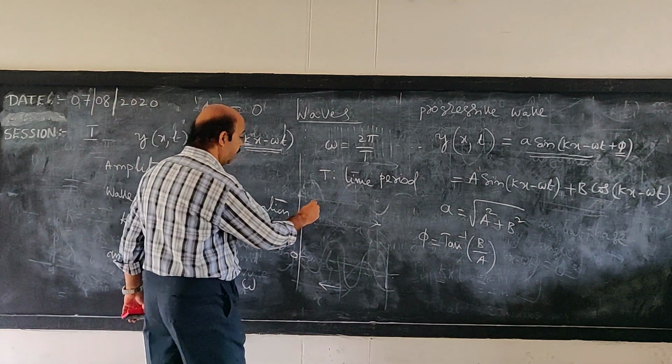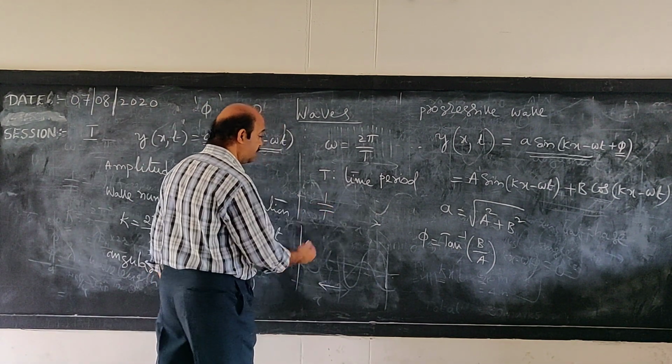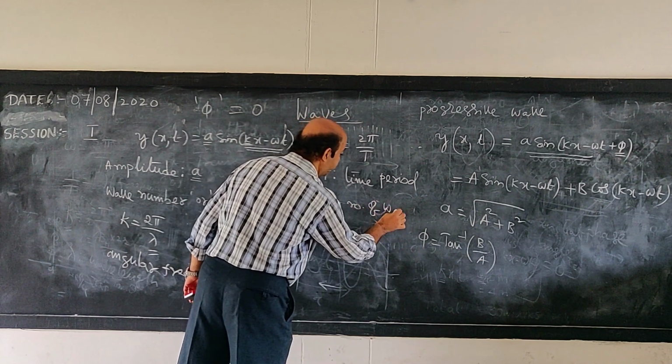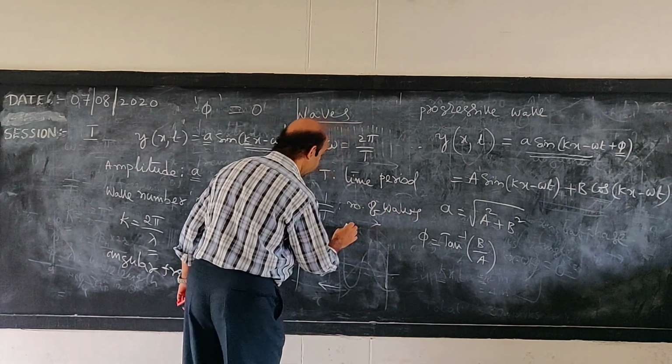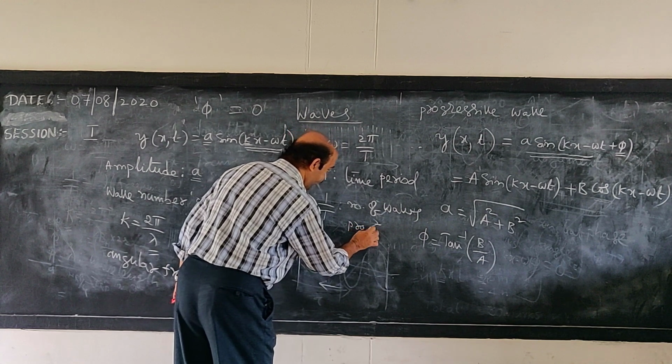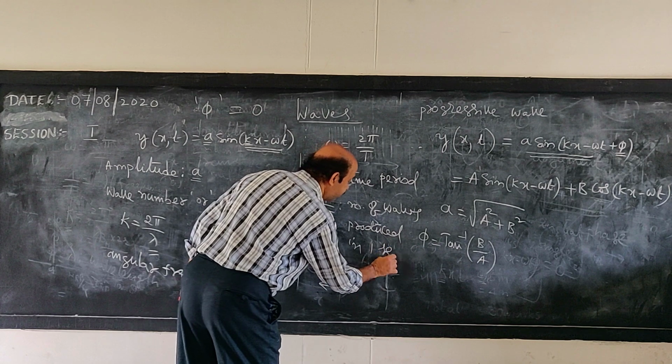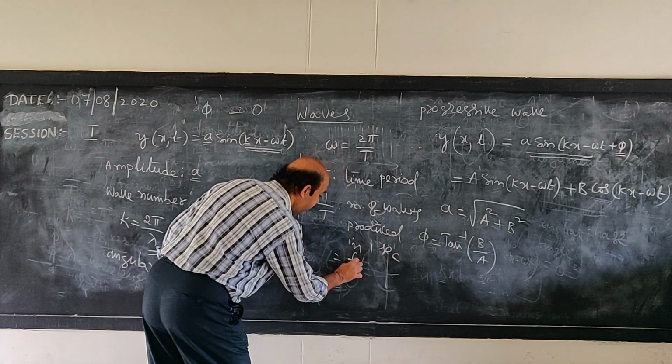And this quantity 1 by T is nothing but the number of waves produced in 1 second, which we call frequency.